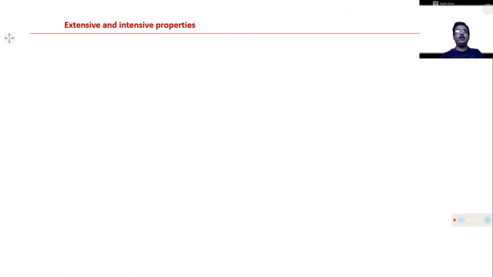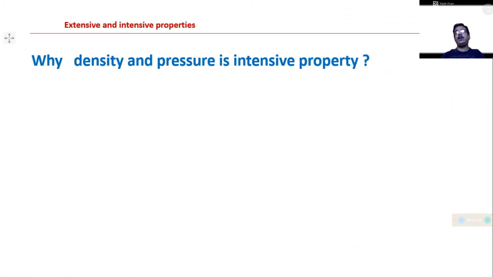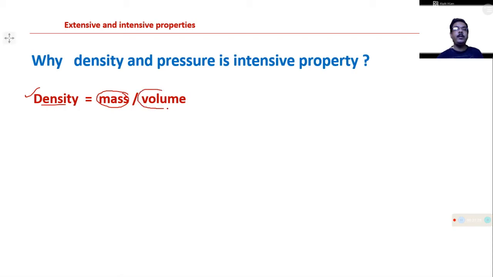Now the problem, some students are having problems with this. This is an important question, and most of the time I see that students do not properly understand why density and pressure are considered intensive properties. First of all, we should consider density. Now, what is density? Density means mass per unit volume.